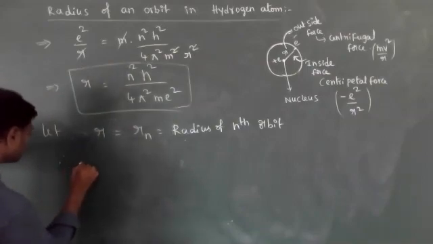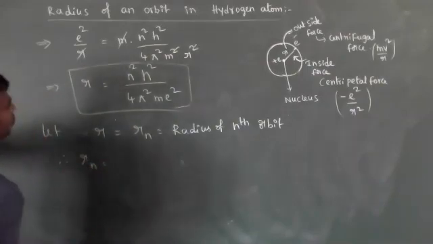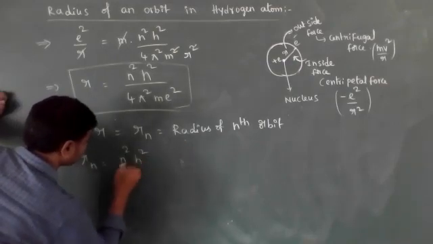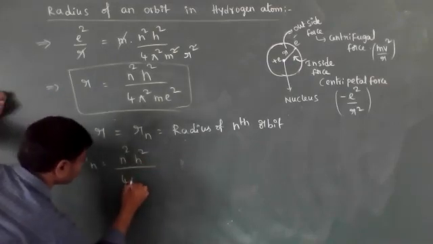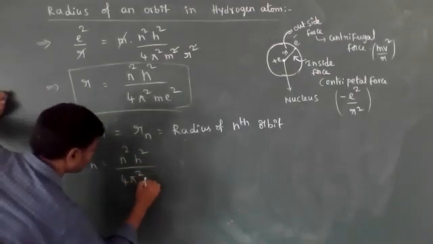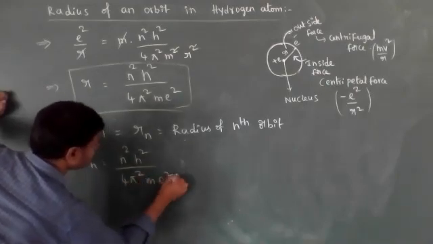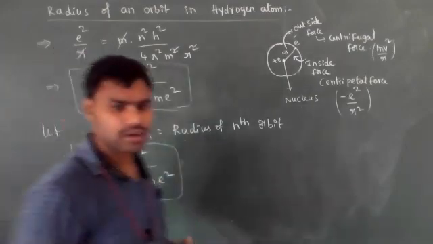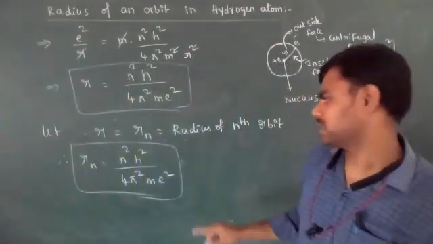Therefore, rn is equal to n square h square by 4 pi square m e square. This we need to remember directly, the radius of nth orbit.